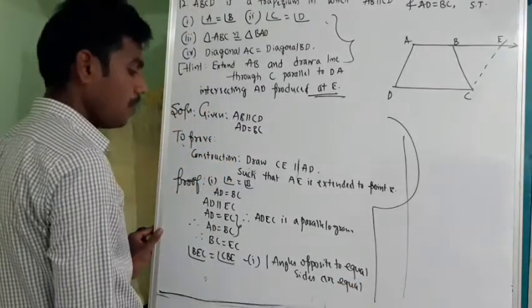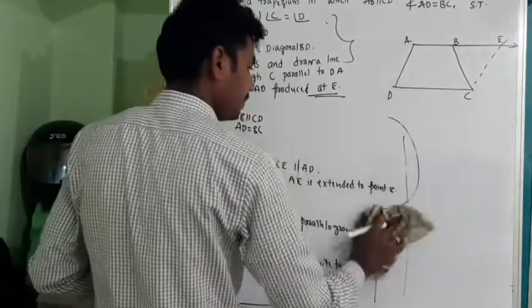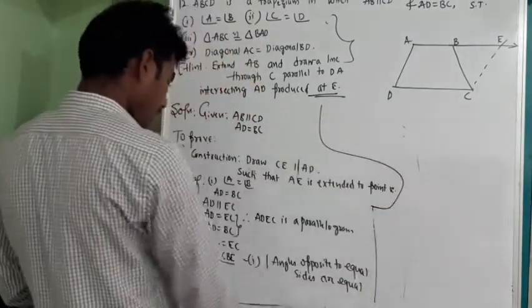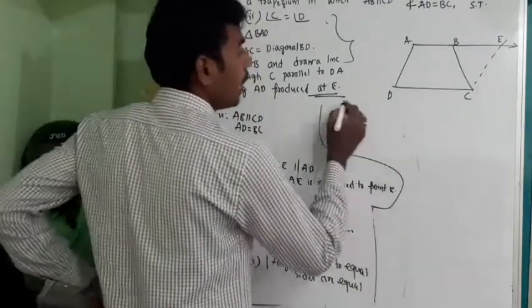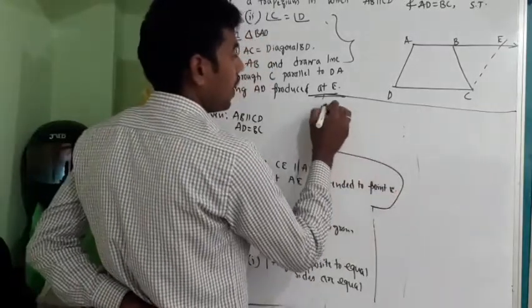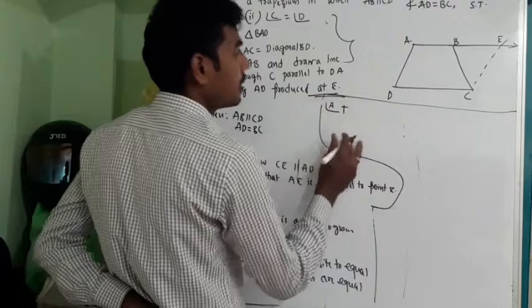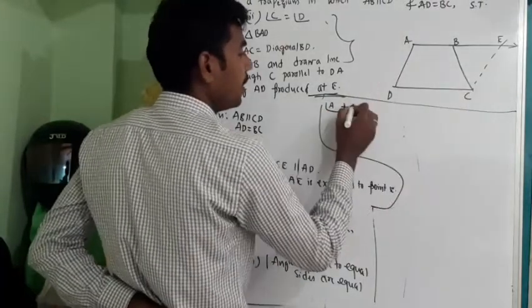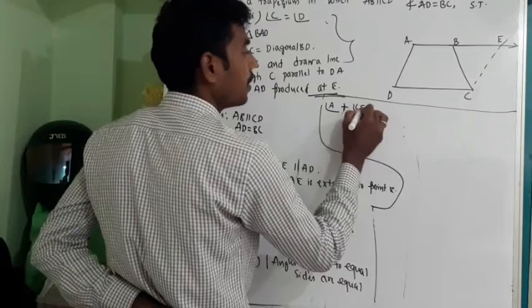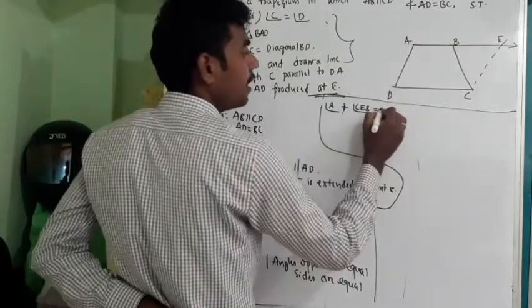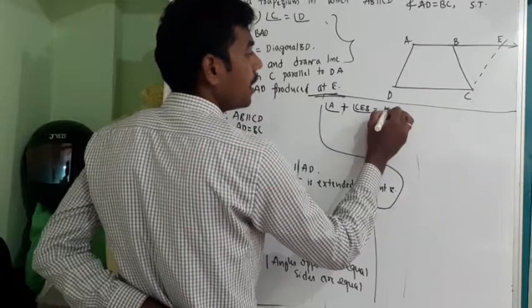Okay. Now I'll do one thing. I will write angle A plus angle CEB is equal to 180 degree.